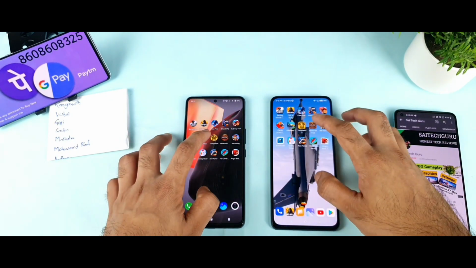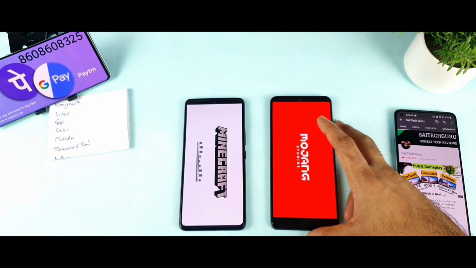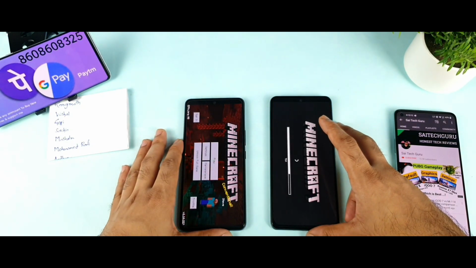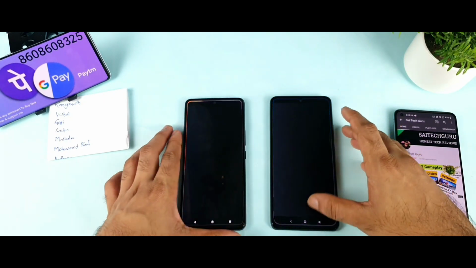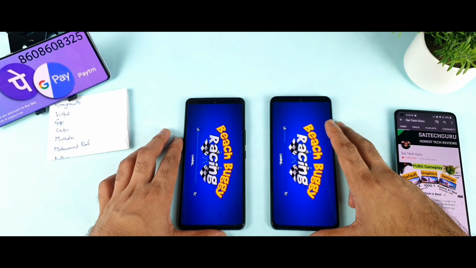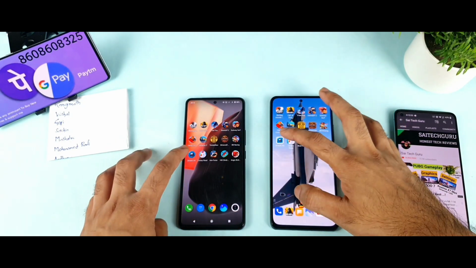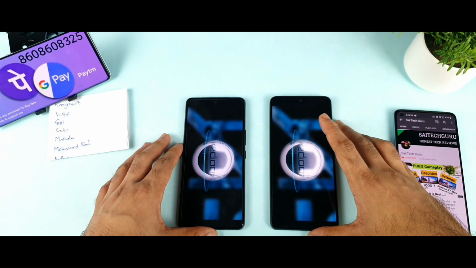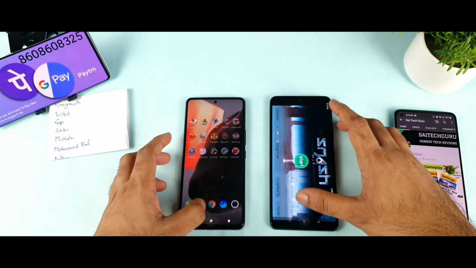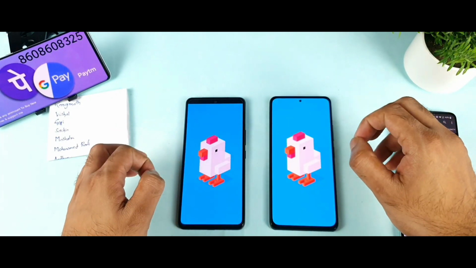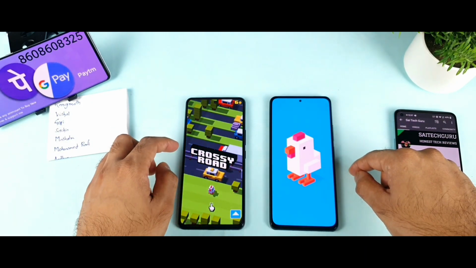Yep. And now next is a Minecraft trial. Let's see which phone will be able to open Minecraft trial first. And the iQOO 7 device did open first, and next is BB Racing, Beach Buggy Racing. Let's see which phone. The iQOO 7 device did open first, and next is Smash It, first again in this phone, and next is Crossy Road, slightly first, not bad.